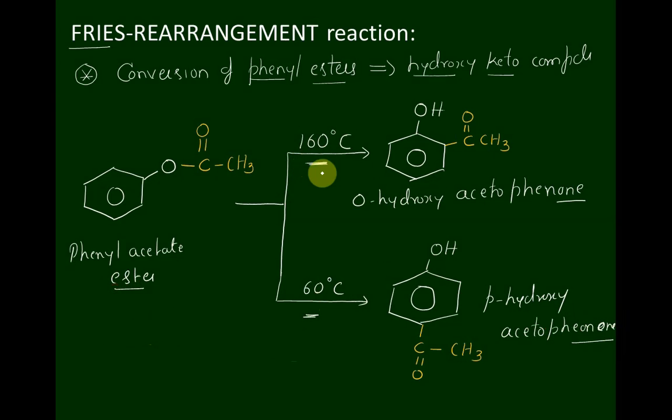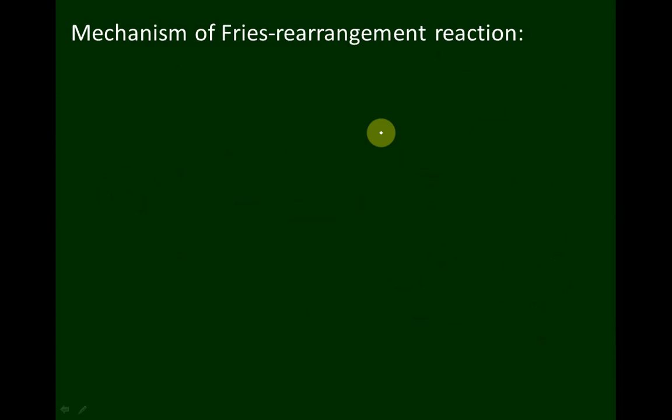This is considered as product A and this is considered as product B. Product A is thermodynamically more stable in nature, whereas product B is kinetically more stable in nature. Very simple. Please note it down. Before I explain the mechanism involved in the Fries rearrangement reaction, first I will explain the actual meaning of thermodynamic product as well as kinetic product.